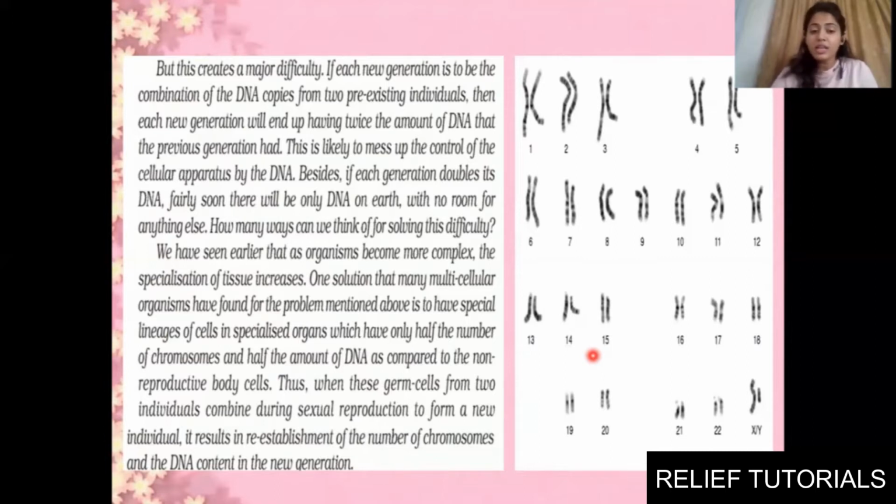Thus, when the germ cells from two individuals combine, half of the chromosomes will come from the mother, half from the father, and the combination of that will be our body. Clear? So individuals combine during sexual reproduction to form a new organism. It results in re-establishment of the number of chromosomes and DNA content in the new generation. This thing we will study in detail, but this is just an overview so that you get an idea. Clear? You know that we get a few characteristics from our father, a few from our mother. It will be a combination of both of them. Clear?